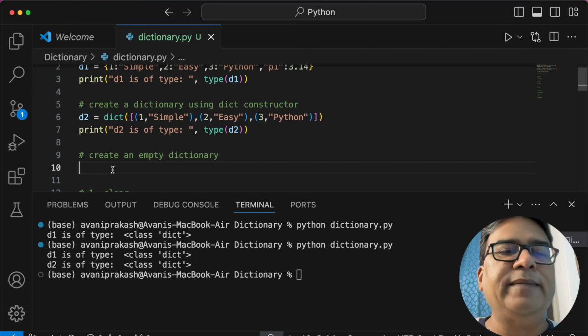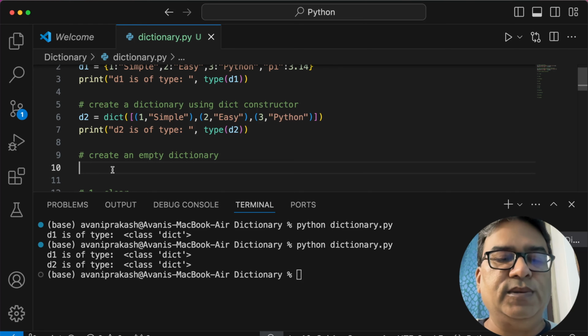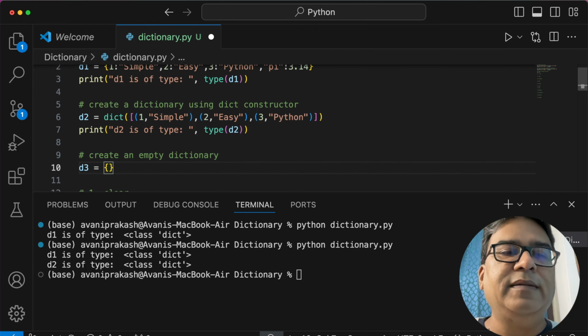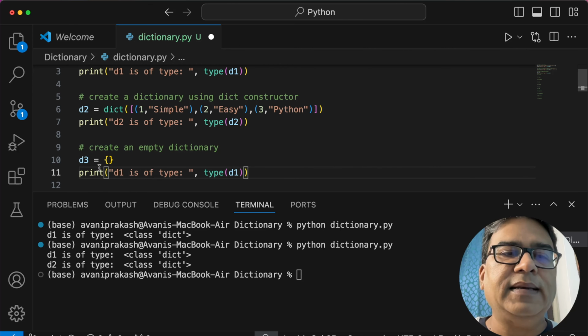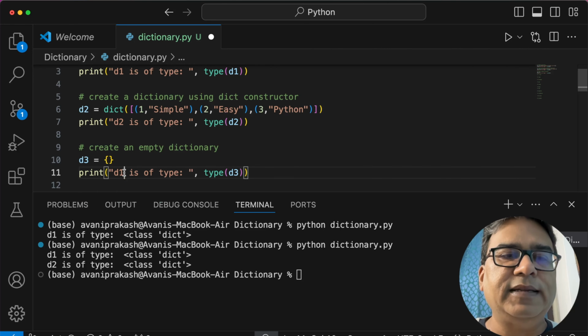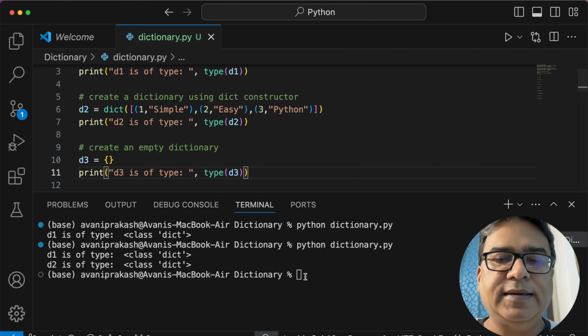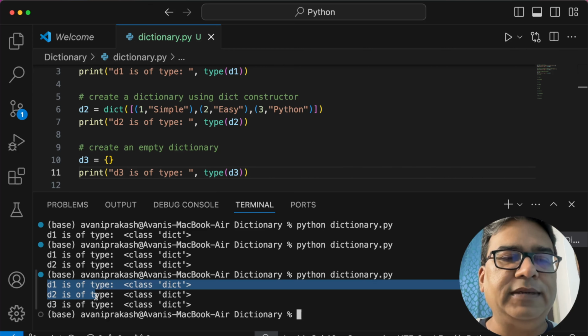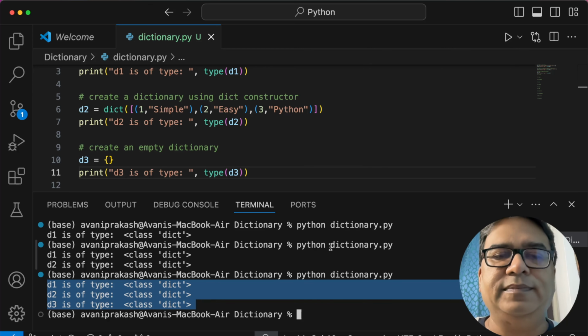How to create an empty dictionary? Very easy. This is something I have discussed in the set also. An empty dictionary D3 can be defined using two curly braces, very easy. And if I make it D3 and this one also D3, save it, run the program again, here you see all D1, D2, D3 are of class type dict.